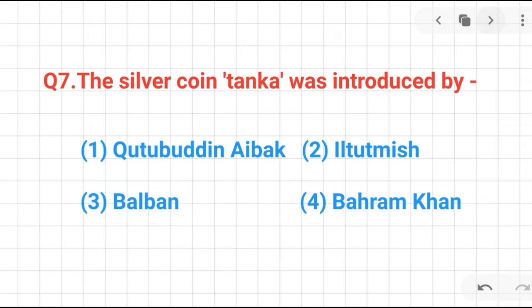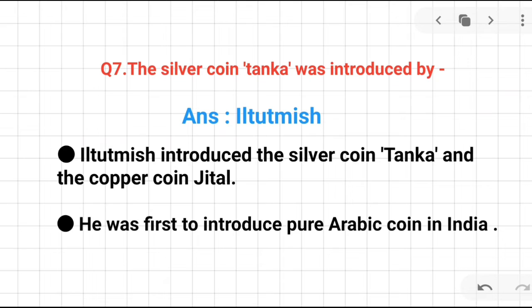Okay. Question number 7. The silver coin Tanka was introduced by Kutubuddin Aibak, Iltutmish, Bahram Khan, or Ghiyasuddin Balban. The correct answer is, we know, it's Iltutmish. Remember that Iltutmish introduced the silver coin Tanka and the copper coin Jital. He was the first to introduce pure Arabic coin in India.